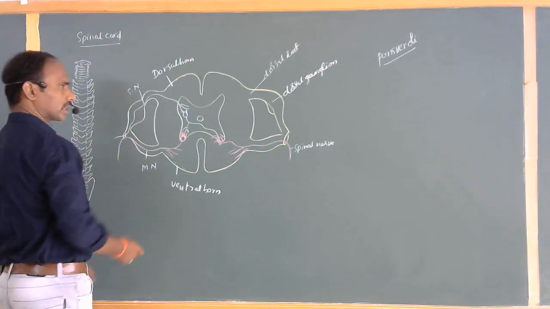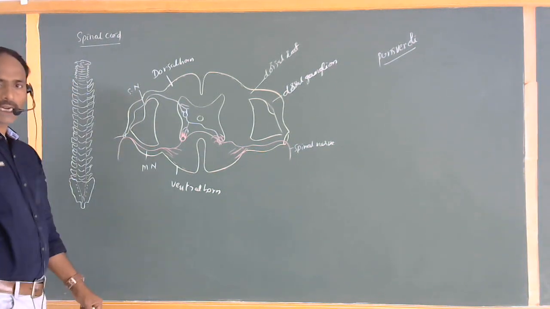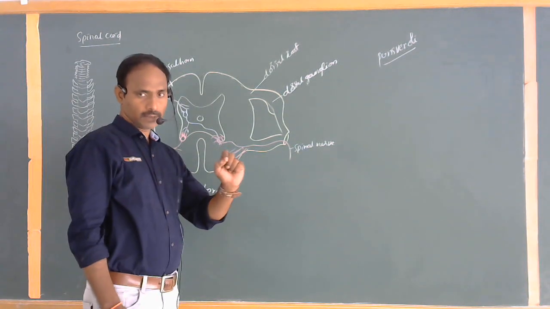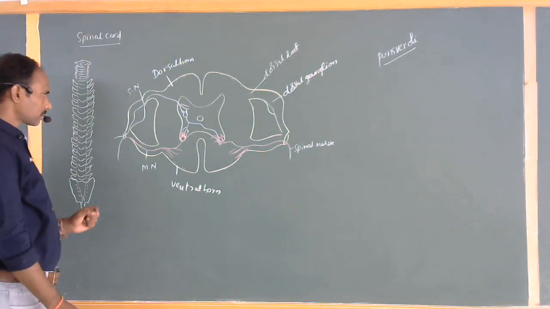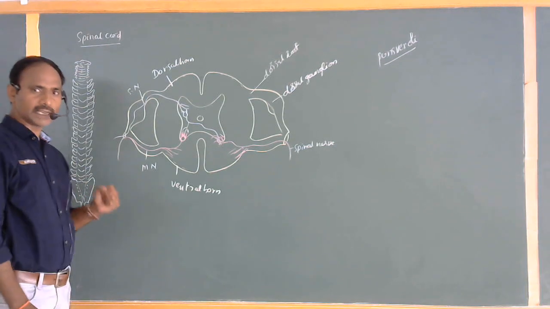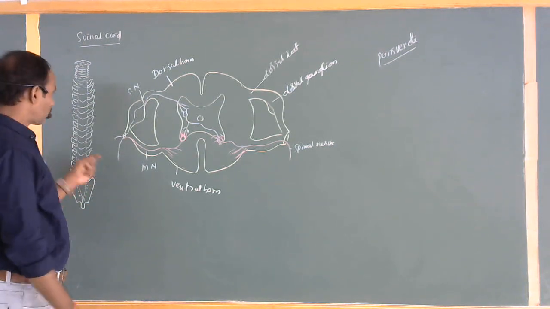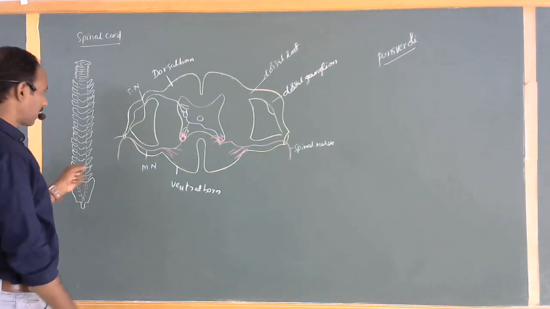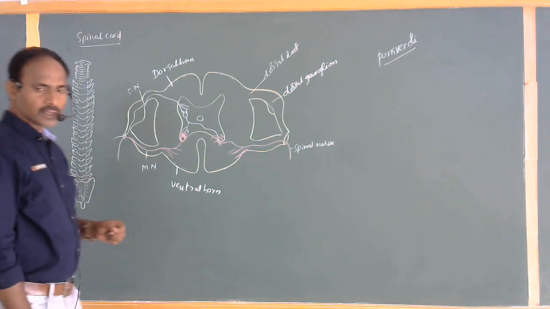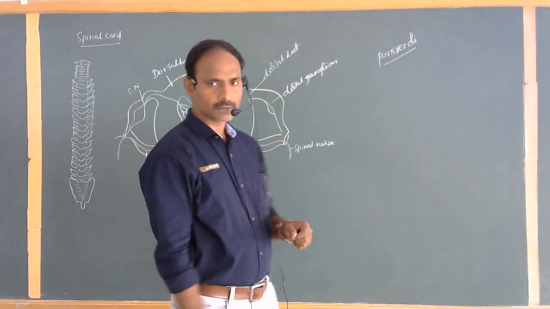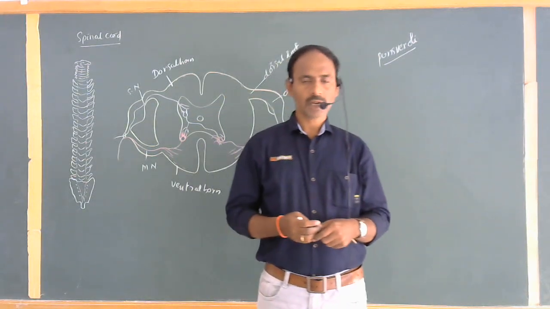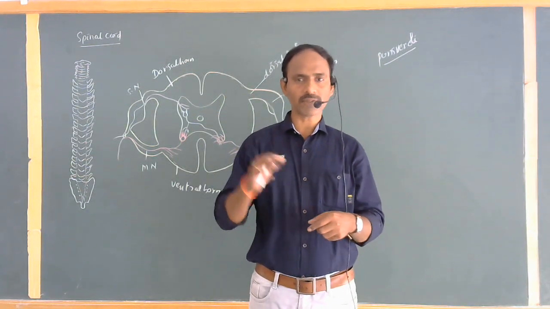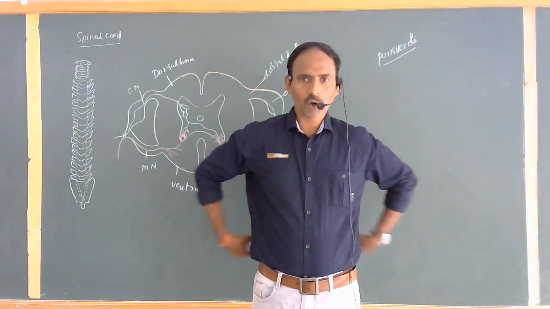So what is the main function of the spinal cord? The parts of the brain and spinal cord come under the central nervous system. Clear? Before going further, where is the spinal cord located? The spinal cord is located in the body, in the dorsal region, especially the dorsal part of the lumbar region.